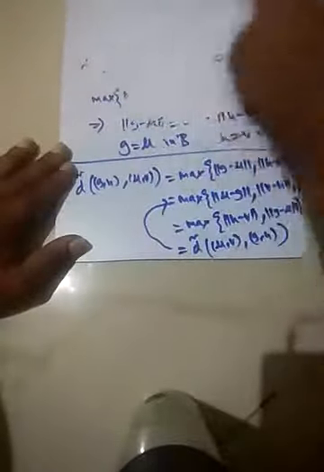Let's come to the third property. The third property is the following. We consider d-tilde of (g, h) and (u, v).